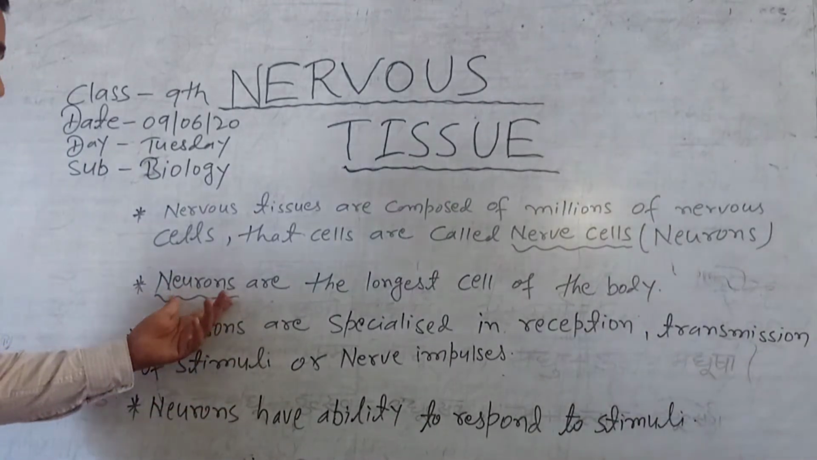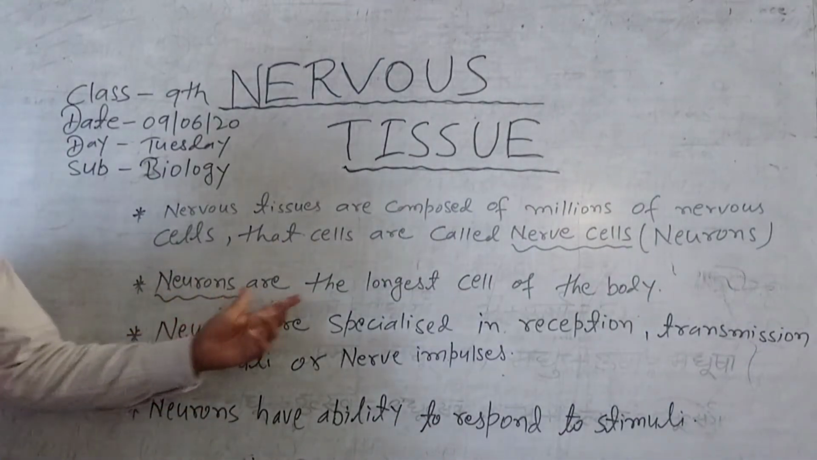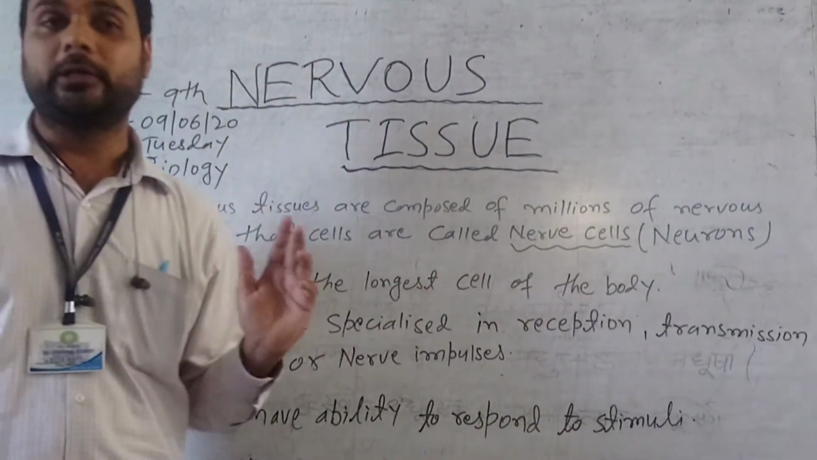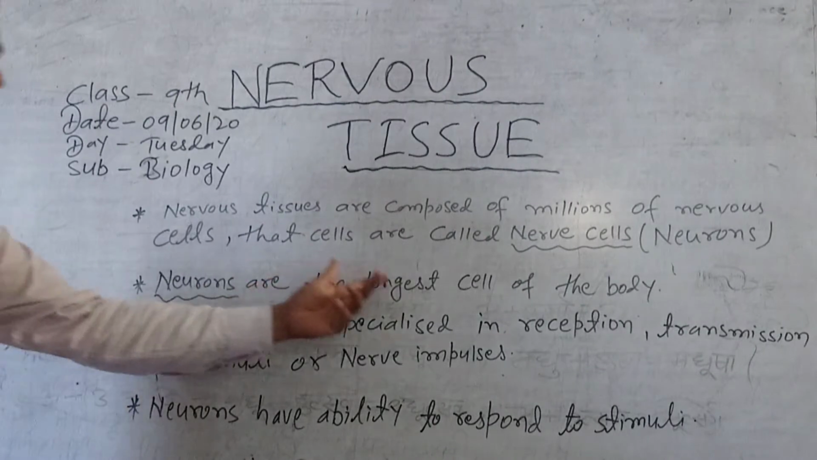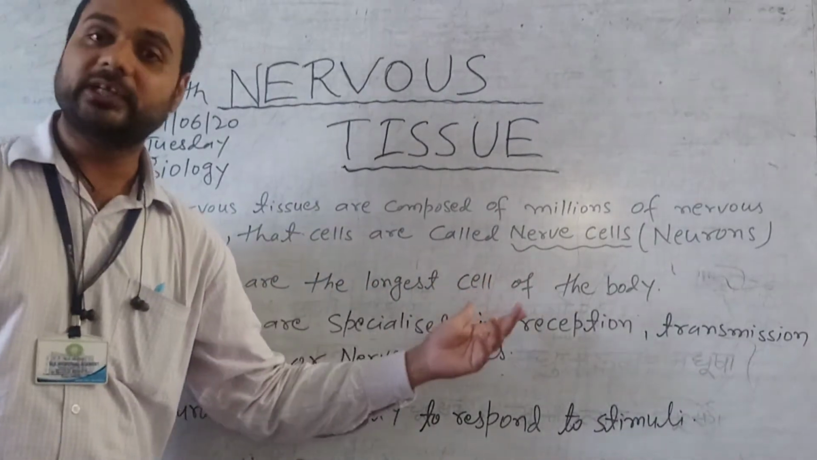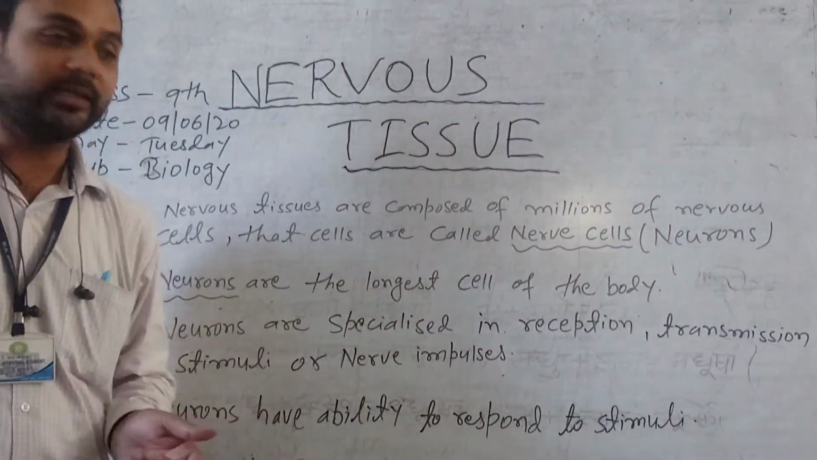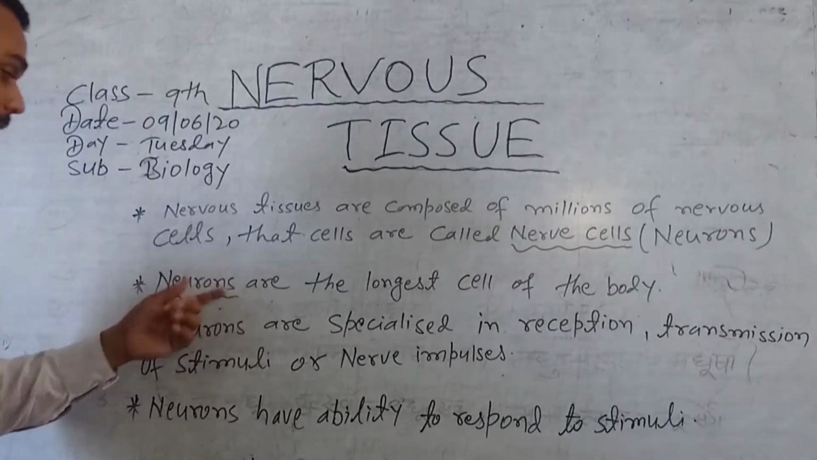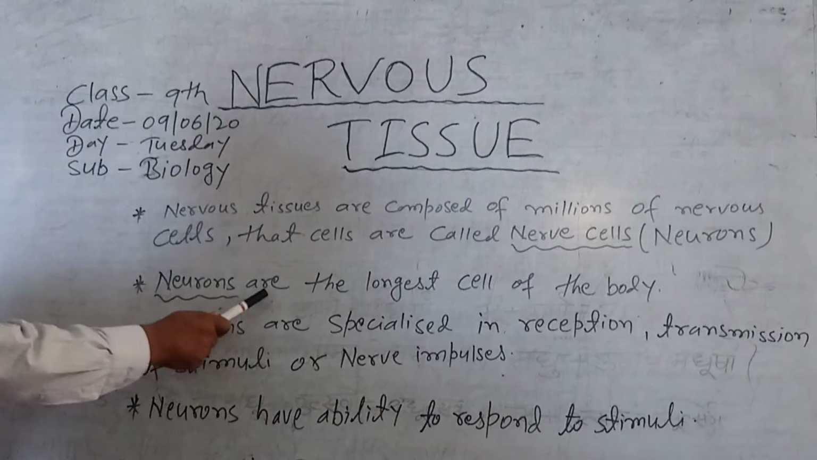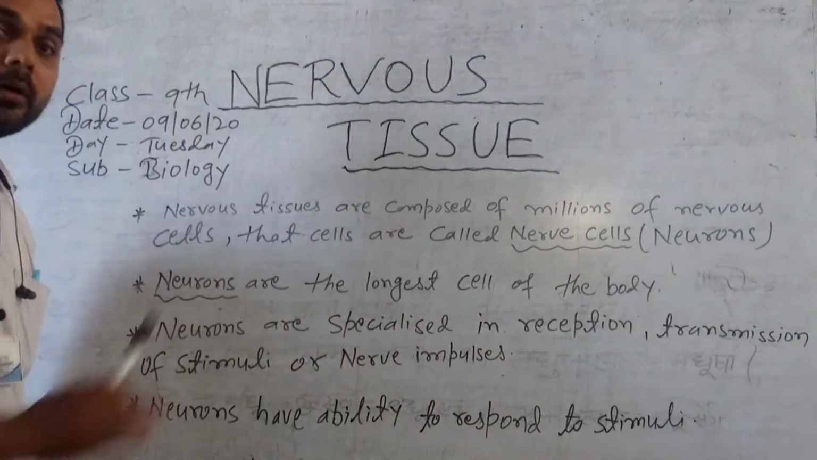Second point about neurons is neurons are the longest cell of the body. You have to keep in your mind that neurons are the longest cell of the body. ये objective types questions में पूछे जाते हैं कि हमारे बॉडी का सबसे longest cell कौन सा है, तो आपको बताना है neurons are the longest cell of the body.